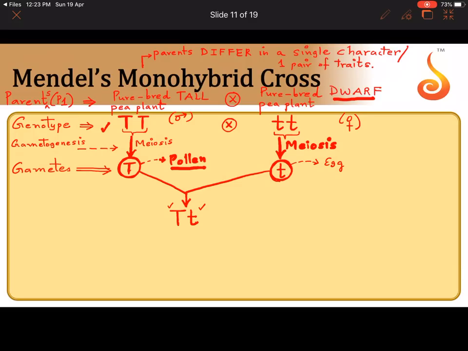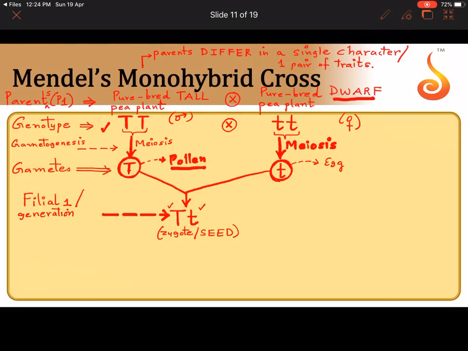So what can I call this capital T, small t? Actually this is a zygote, which becomes the seed. And what is this now? Is the seed the same generation or the new generation? It's the next generation. So I'm going to label this plant, which is capital T, small t, as filial 1 generation.